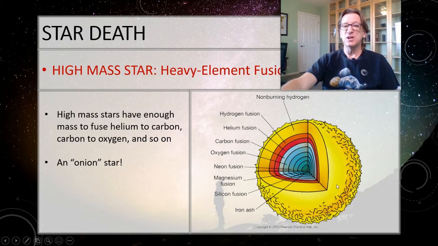We call this an onion star because you see that all of these elements are being produced in this dying star. Other than hydrogen and helium, every element in the universe is produced in the heart of a dying star, including all of the elements in your body. You are literally star stuff.